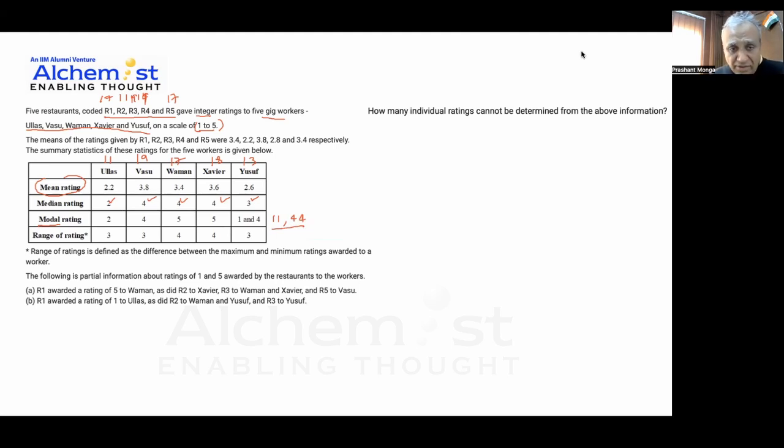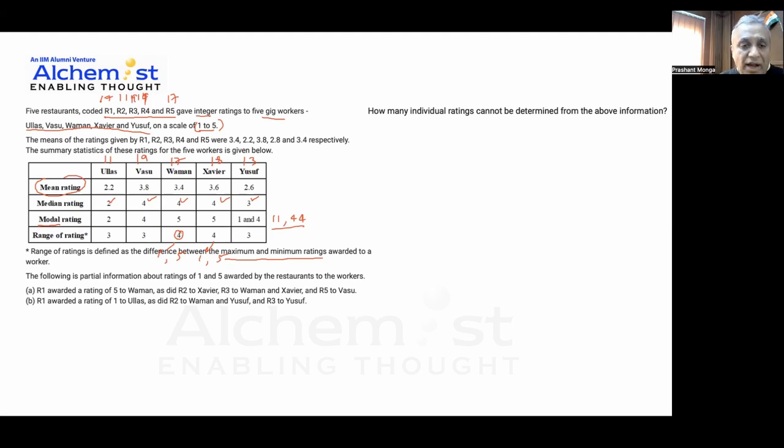Then it gives us something called the range of rating. Range of rating is defined as the difference between the maximum and minimum rating, that is, the difference between the minimum and maximum rating the person has got. In the universal case, 1 to 5 would give a range of 4. That means this person, Waman, definitely got a 1 and a 5. For the others, the minimum and maximum could be 1 and 4, or 2 and 5. Is that clear?